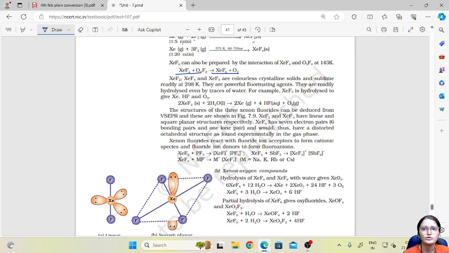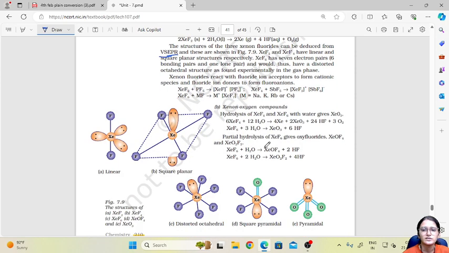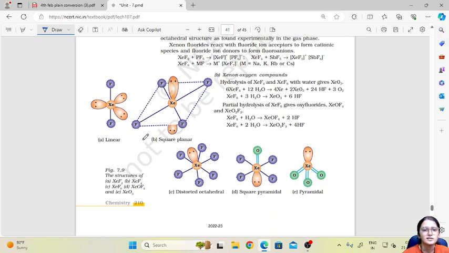Xenon difluoride, tetrafluoride and hexafluoride are colorless crystalline solids and they sublime readily at 298 Kelvin, and they are powerful fluorinating agents. The structures of the three xenon fluorides can be deduced from VSEPR theory, valence shell electron pair repulsion theory. This is XeF2, xenon difluoride, and this is XeF4, xenon tetrafluoride.